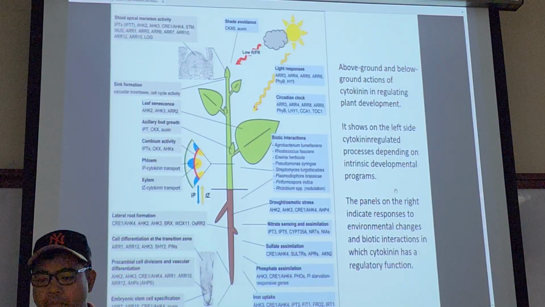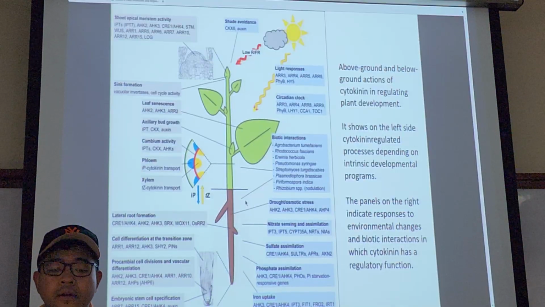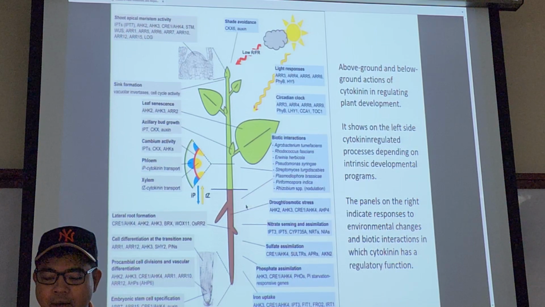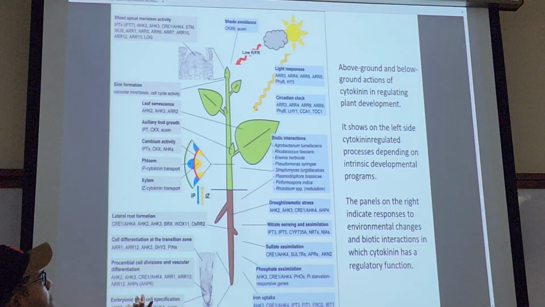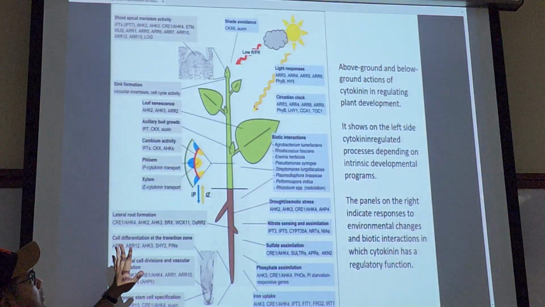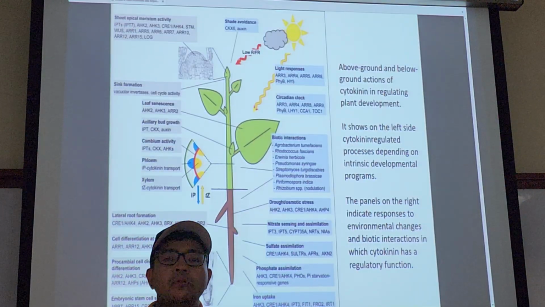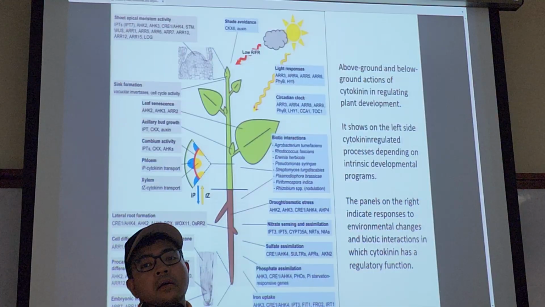Okay. So these are all the things that the cytokinin regulate. It looks very busy. It's true. It looks very busy. But the point here is to show that it actually works in tandem with something else, like you saw earlier with the tissue culture.